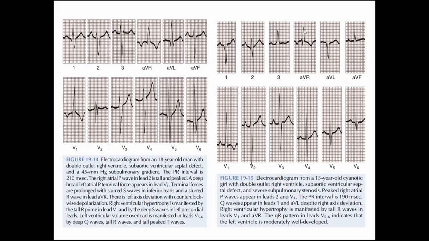For cut-off physiology, you have to remember only three things for DORV. One, the axis would be rightward, somewhere more than 150 degrees. Second, there will be a counterclockwise looping characterized by Q in 1 and AVL and RS in 2, 3 and AVF. And third, there would be a PR interval which will be on the fuller side or maybe prolonged. The PR interval is anyways prolonged in both. But the first and second ECG that they have given are not of practical importance.